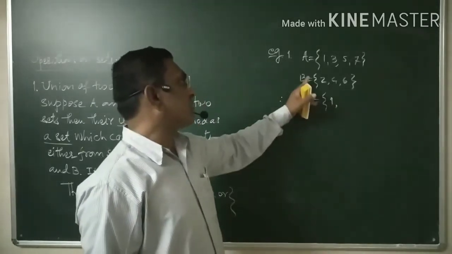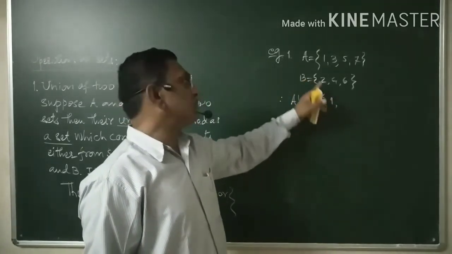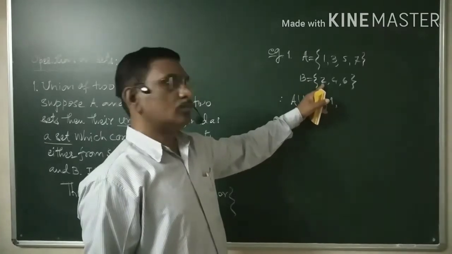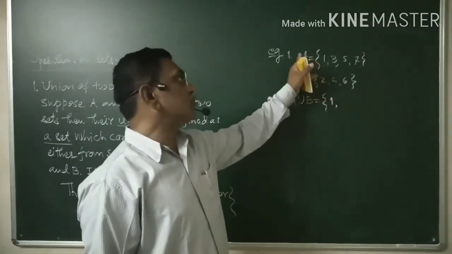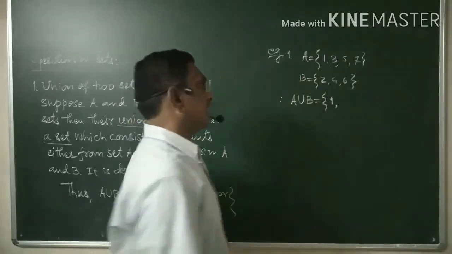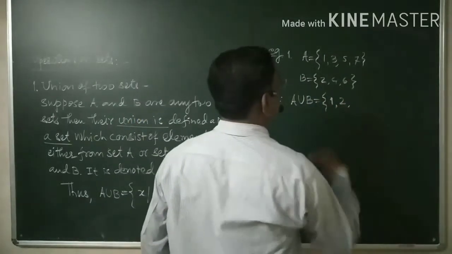Now let us go for 2. 2 does not belong to A, but 2 belongs to B, and that is why let us consider 2 again.